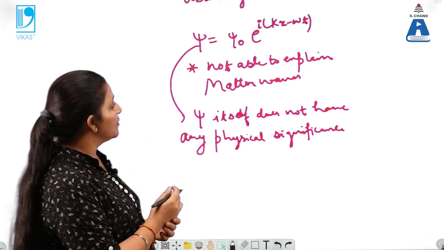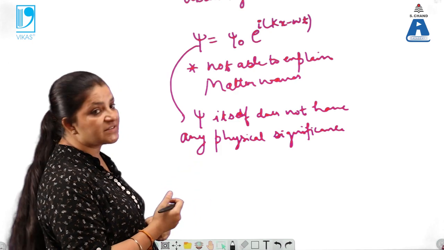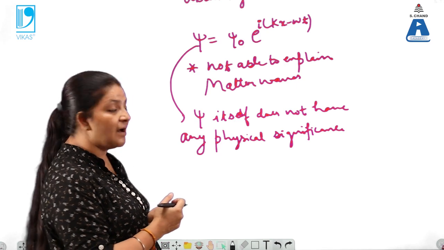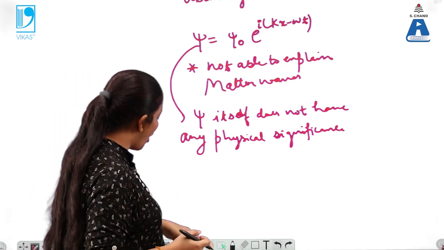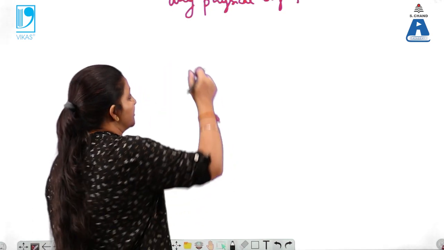We are not able to explain the matter waves properly by taking only psi, the wave function which is associated with the matter waves. Then how can we explain the matter waves? So the matter waves can be explained